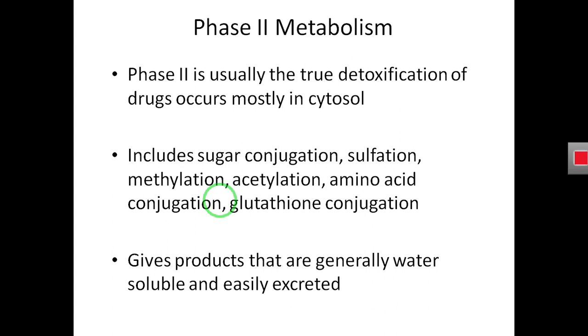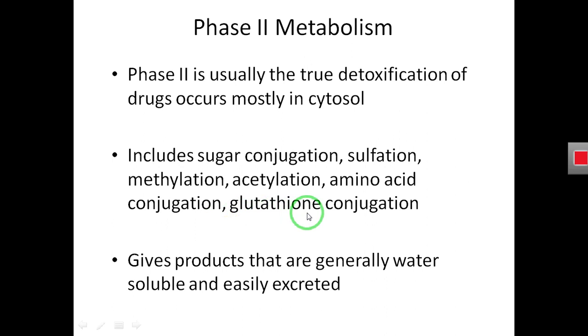In part 2 of the metabolism, the drug is actually detoxified. It is already having the functional group, but it is detoxified further. So how does the drug detoxify in phase 2 metabolism? By conjugation reaction: by sulfonation, by methylation, by acetylation, by amino acid conjugation, by glutathione conjugation.